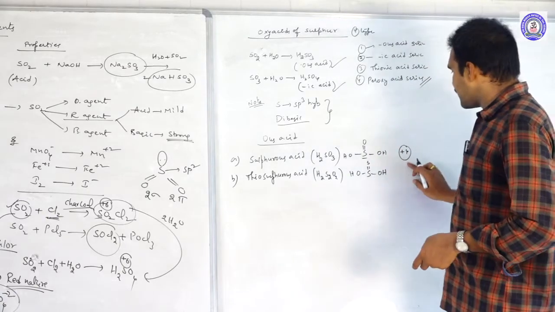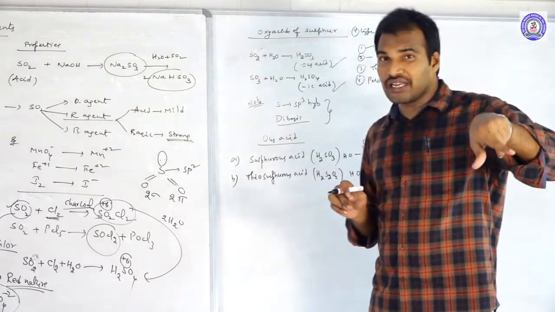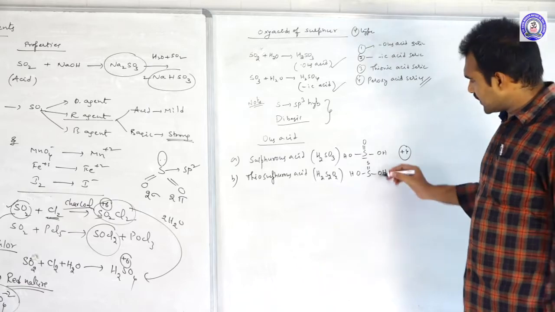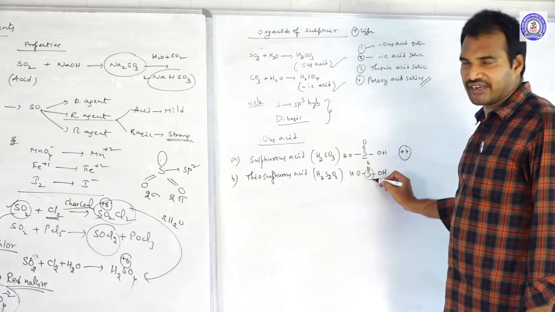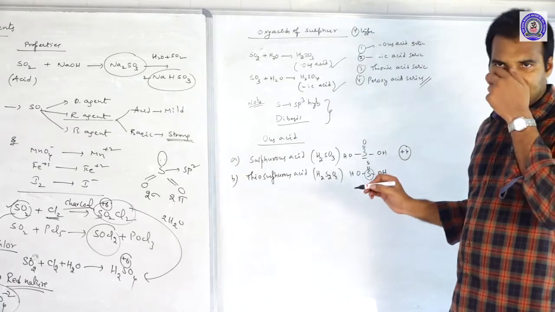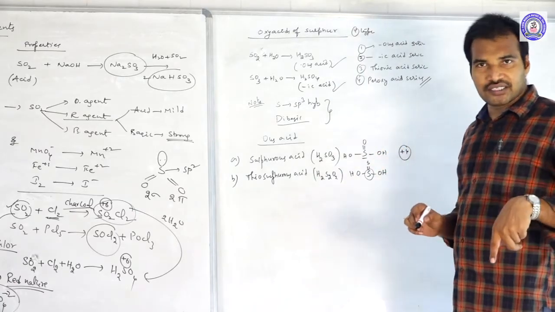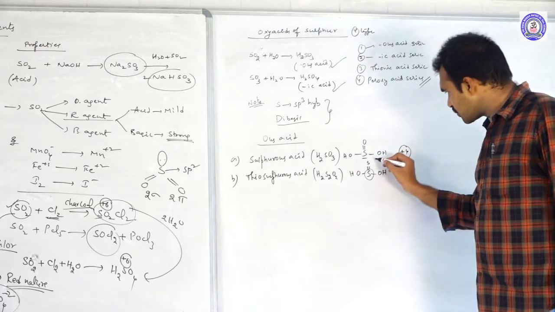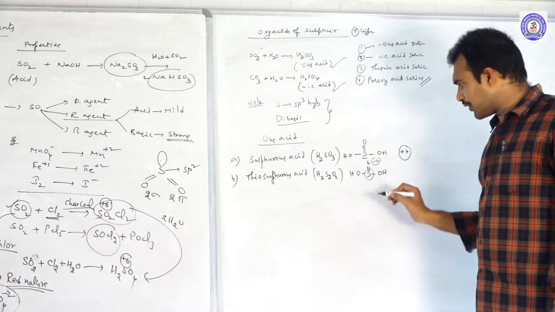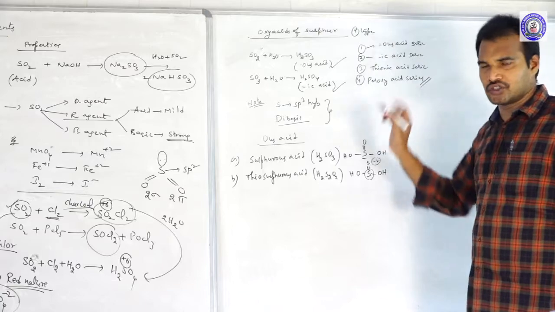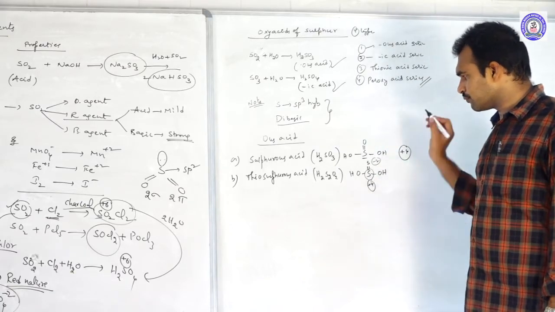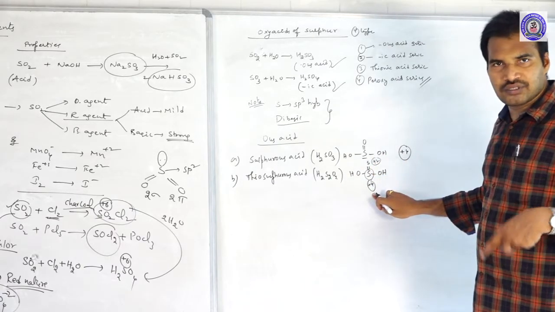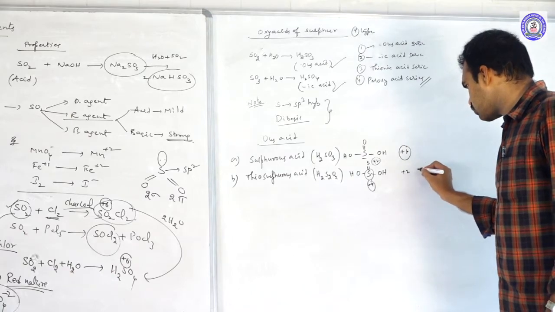Now here they will ask you terminal, central, and average oxidation states. This sulfur atom is the central sulfur atom, and the other sulfur atom is the terminal sulfur atom. The terminal one is bonded with a double bond to sulfur, so it has a -2 oxidation state. Coming to the central sulfur, left side -1, right side -1, top -2, total +4. So the terminal is +2 and the central is +4.